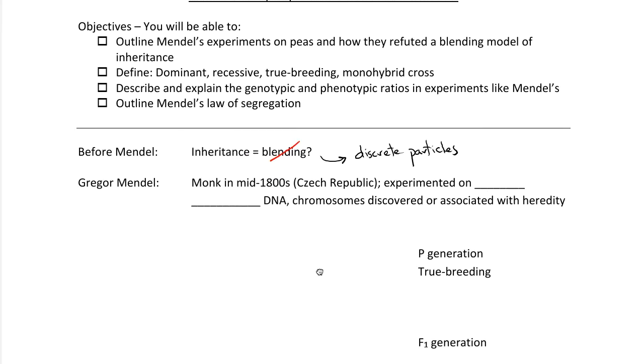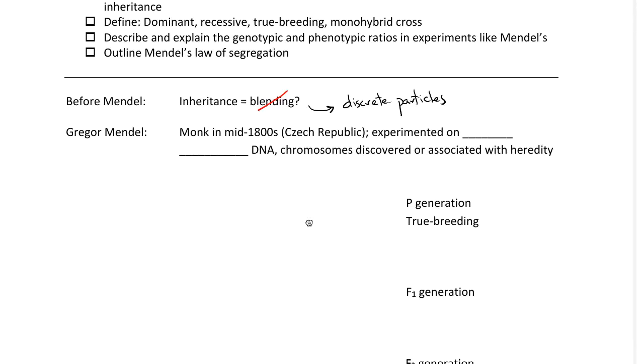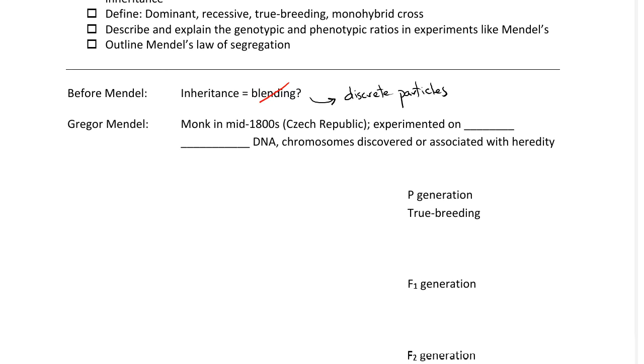So Mendel was a monk living in the 1800s, and he did his work in the mid-1800s, actually while he was living in an abbey in what's now the Czech Republic. And he did his experiments on peas. That was his experimental organism. And peas were really good for his experiments because peas can self-fertilize, so you can cross or breed a pea plant with itself so that it's both the mother and the father.